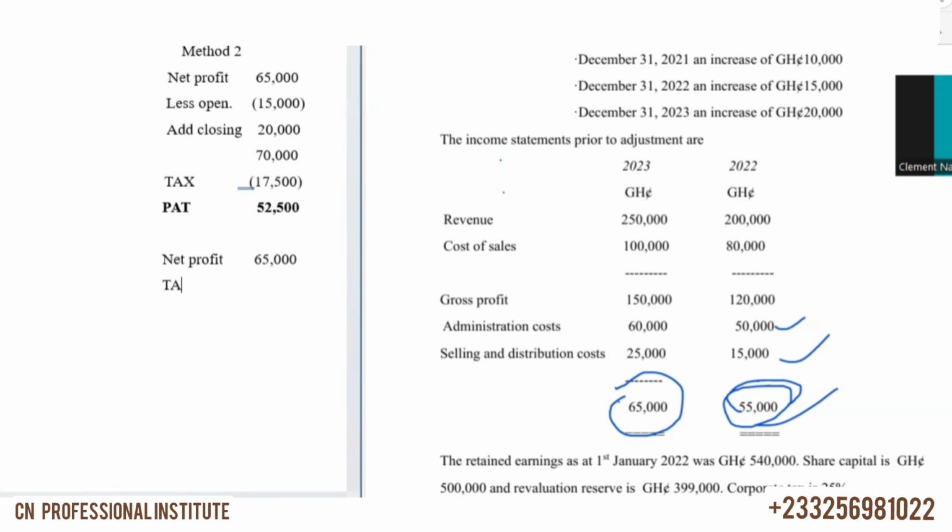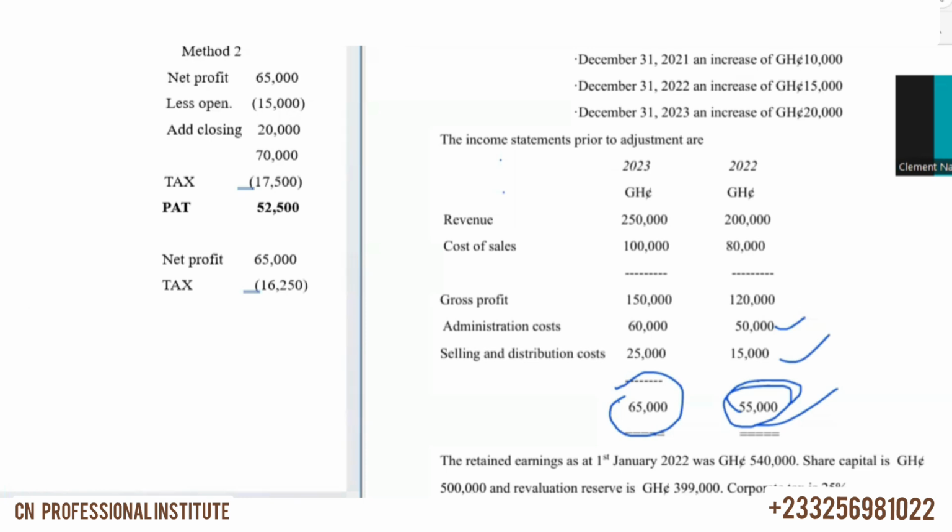So you bring your tax, which is 25% of the 65,000. And that will give you 16,250. So 16,250 is the tax on only this profit, because this profit is before tax. Are you following? It's in the question.